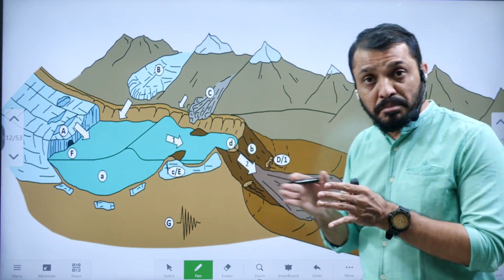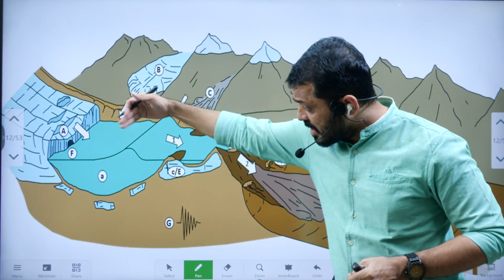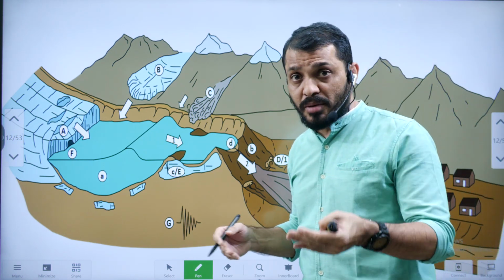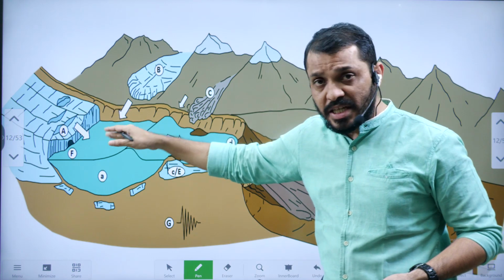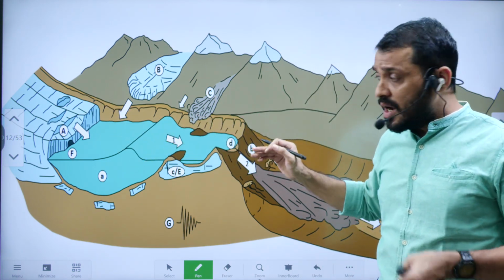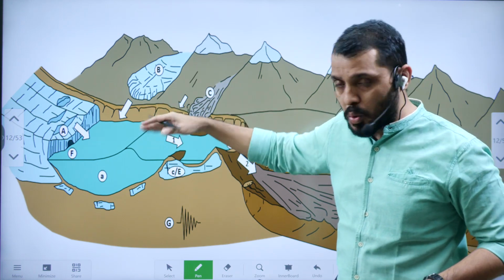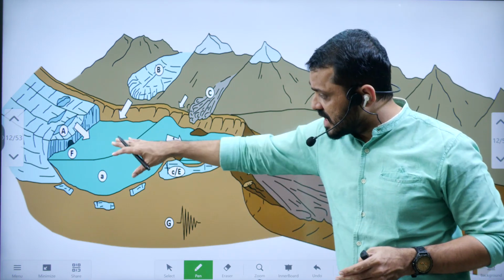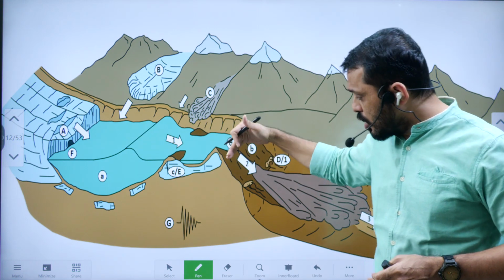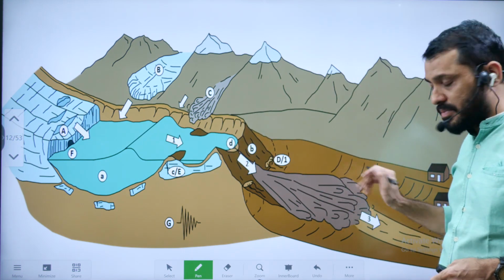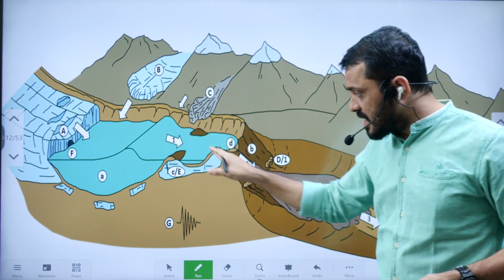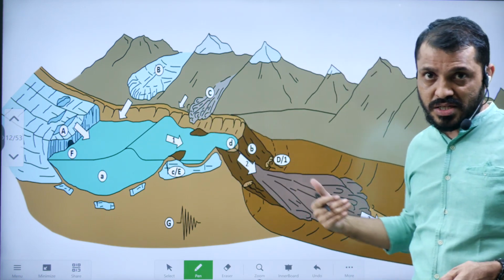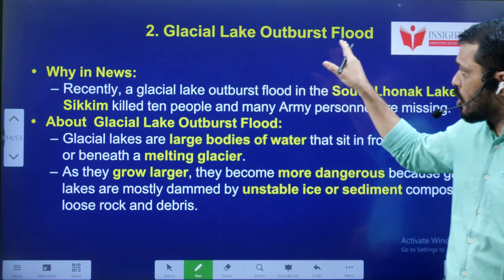When these natural boundaries break away, or when the water in the lake overflows, it may be due to many reasons. Maybe due to global warming. Because of global warming, when glaciers melt quickly, obviously the lake water will overflow. Or it may be due to an avalanche of snow. Or it may be due to a landslide. Or it may be due to an earthquake. Because of all these reasons, this glacial lake may overflow. It may lead to an outburst and it creates floods in the downstream. Normally these glaciers are present in slope areas, so any sensitive issues can also trigger that kind of flood. So that is about the glacial lake outburst flood.